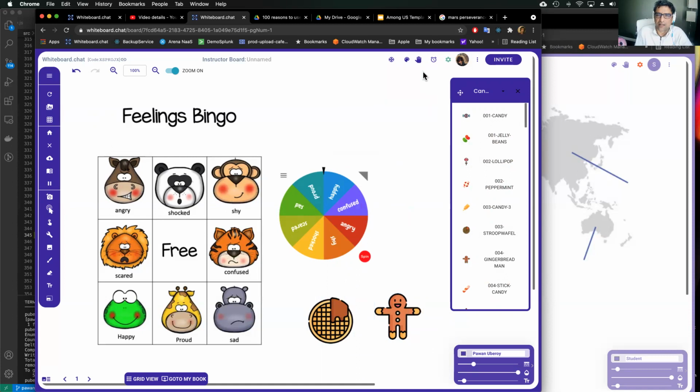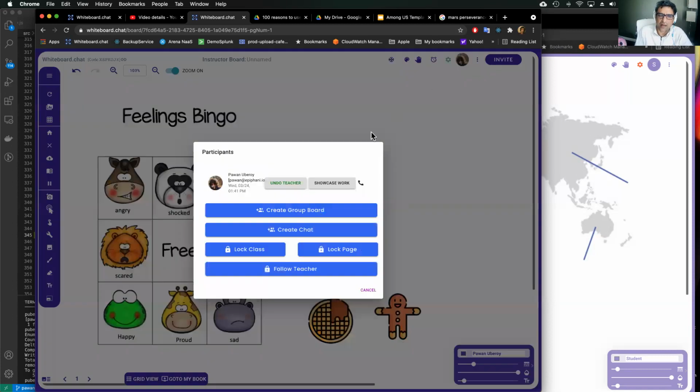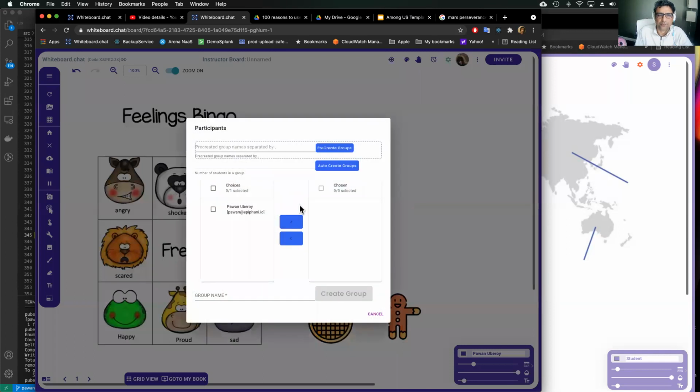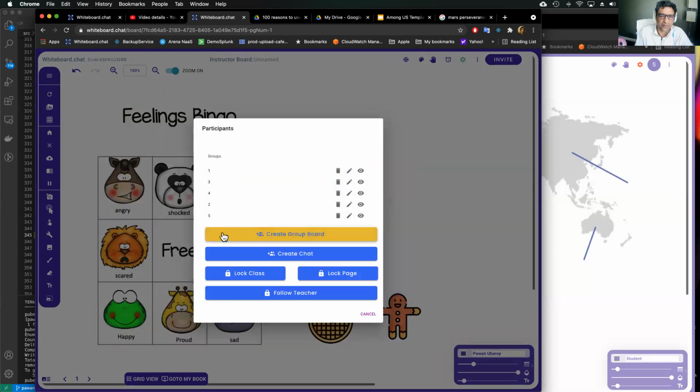So now what I can do is pre-create groups. I go to my avatar icon, and you can say create group board. Right, you can say pre-create groups. Now, how many people do we have? 24. So we can say, let's create 5 groups. 1, 2, 3, 4, 5. Right, so it's created 5 groups.